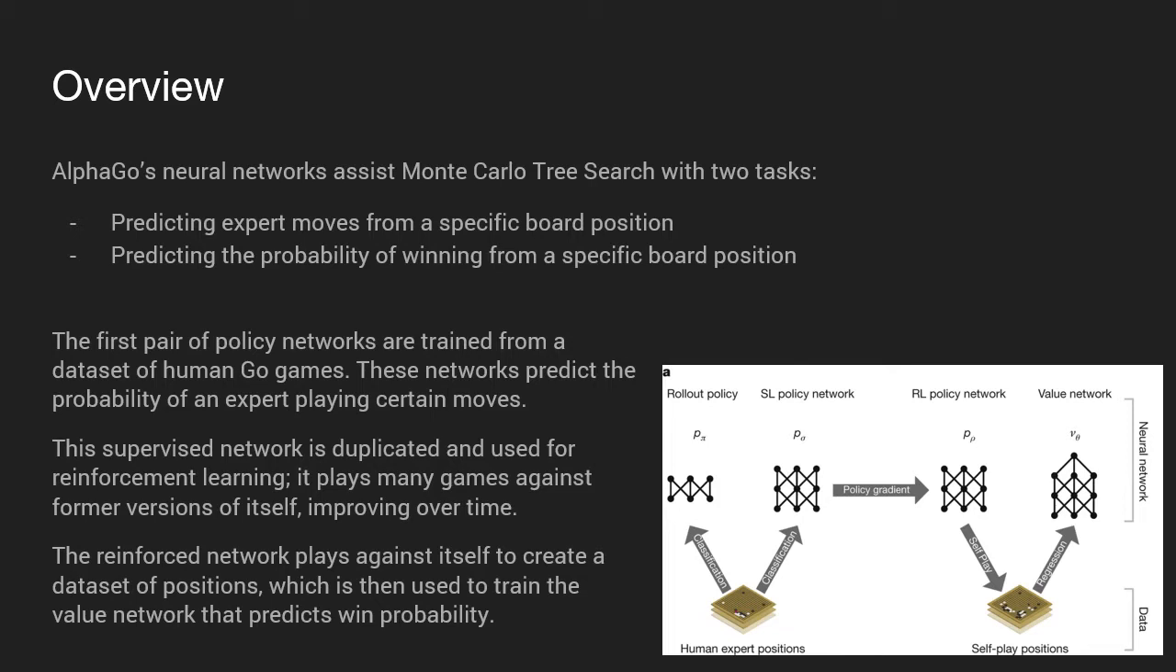The first pair of policy networks are trained from a dataset of human Go games. These networks predict the probability of an expert playing certain moves. This supervised network is duplicated and used for reinforcement learning. It plays many games against former versions of itself, improving over time. The reinforced network plays against itself to create a dataset of positions, which is then used to train the value network that predicts win probability.